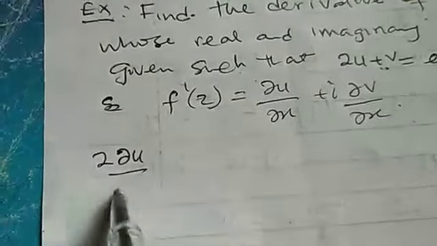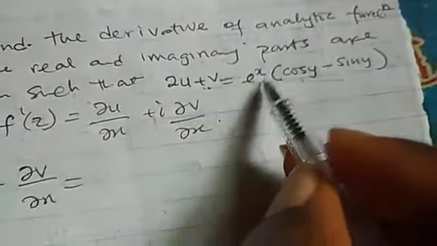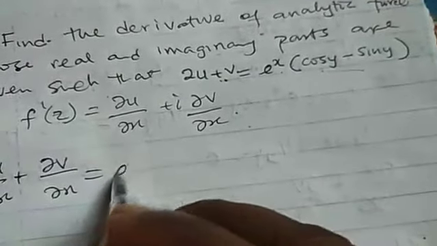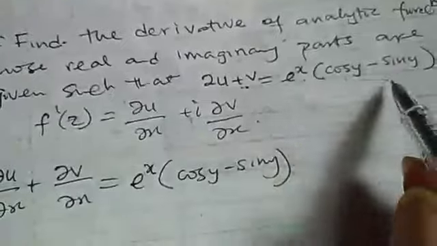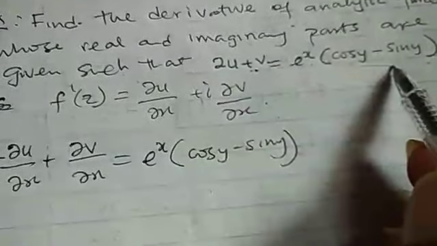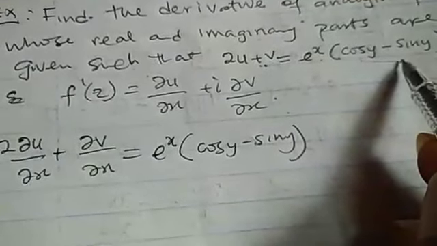So if we differentiate it, we have 2 du dx plus dv dx equal to, if I differentiate this one with respect to x, I will have exponential s, which is still exponential s, cos y minus sin y, because this one is constant. We are differentiating with respect to x. So let me call it equation 1.